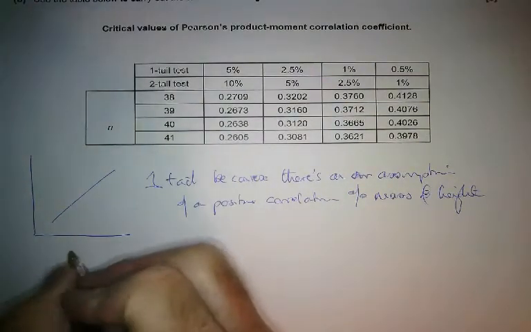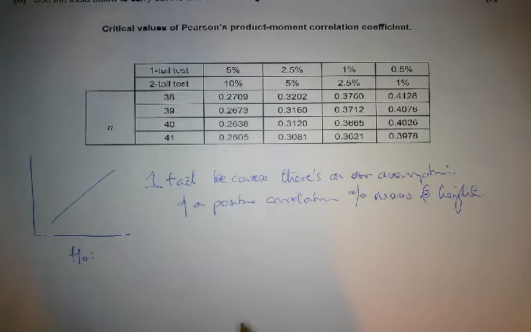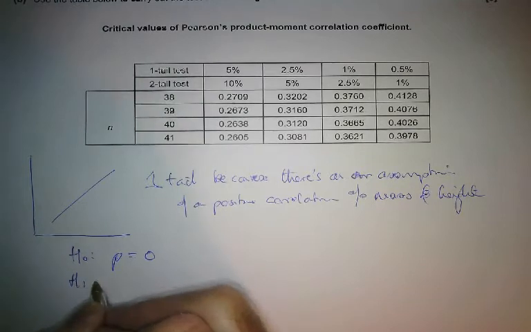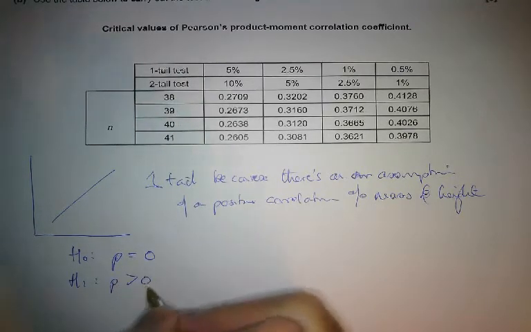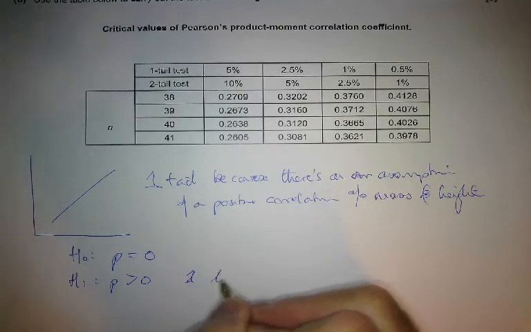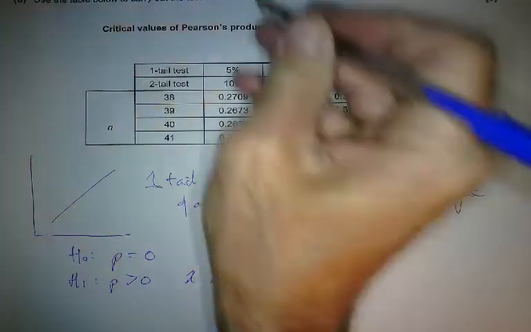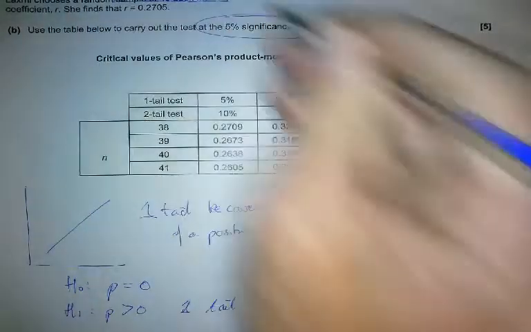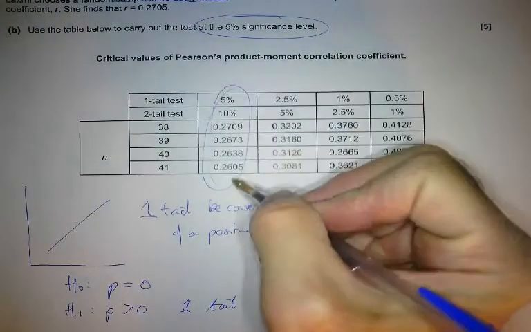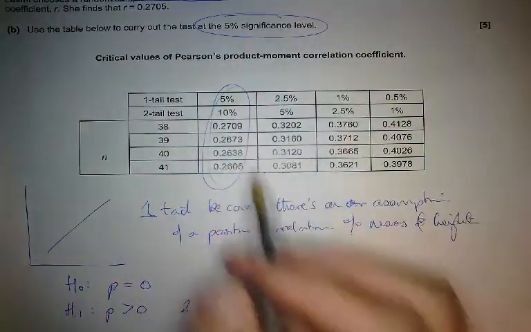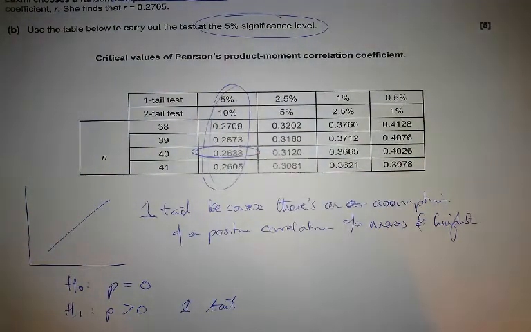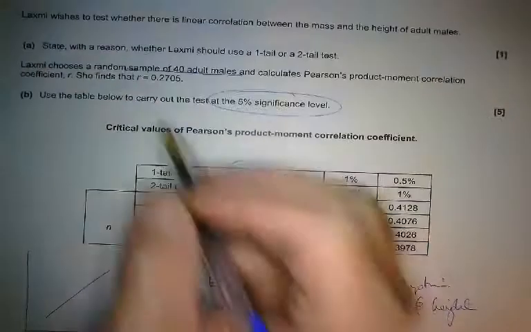Watch what you do. You make the natural assumption, the null hypothesis is always that it's going to equal 0. That your PMCC is always going to be no correlation. So there's always an assumption that there's no correlation. And in this particular case you think it's one tail, so you think it's going to be greater than 0. Then all one needs to do is say, well, they've said it's a 5% significance level, it's one tail, so we're looking at the 5%, one tail, and we look at 40. So there we go. That's the number we're looking at. And we look at the data they give us, it's there.